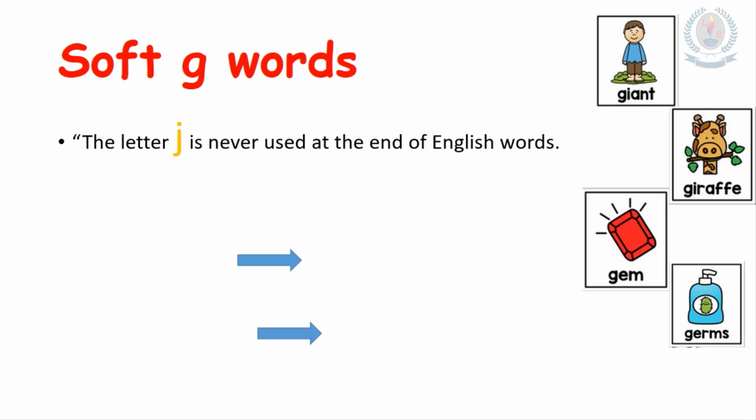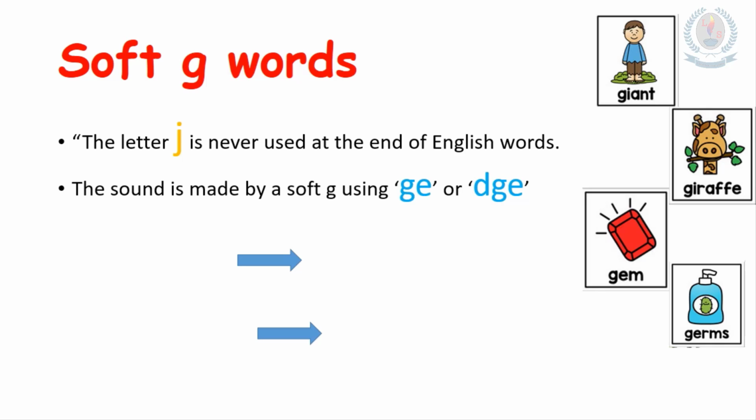And also, when you are writing a word, at the end, if the J sound is coming, we never use letter J at the end. Instead of that, we use G-E or D-G-E. The J sound is made by using G-E or D-G-E. Look at the examples. Large. The sound is J, large.